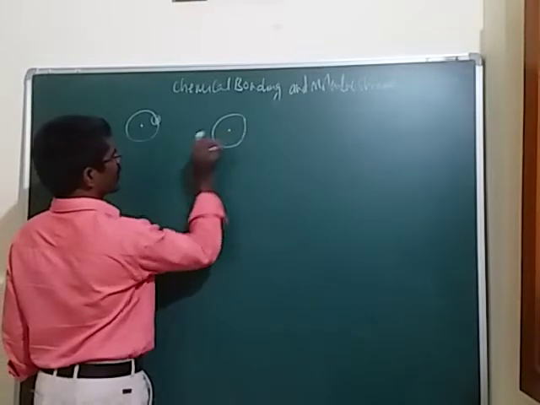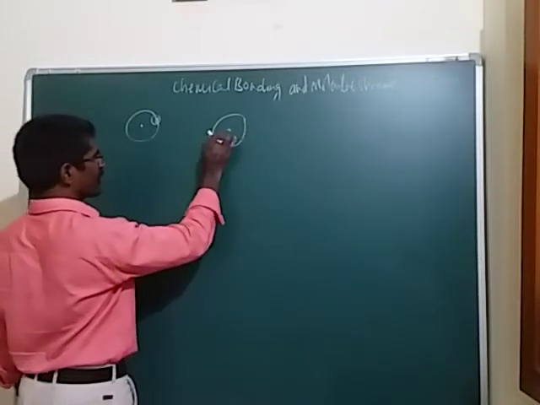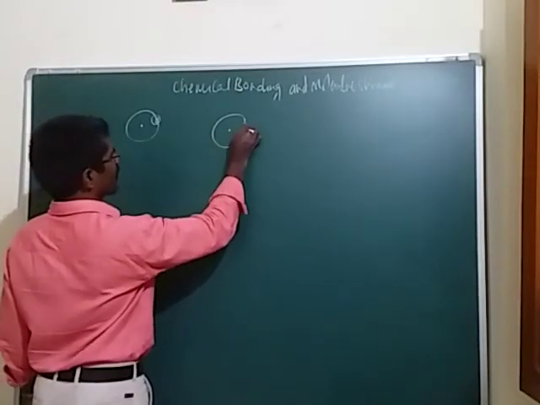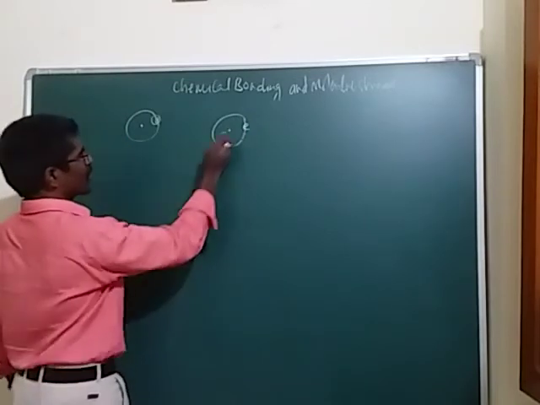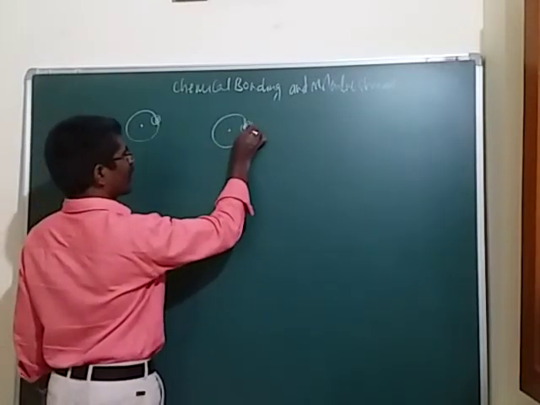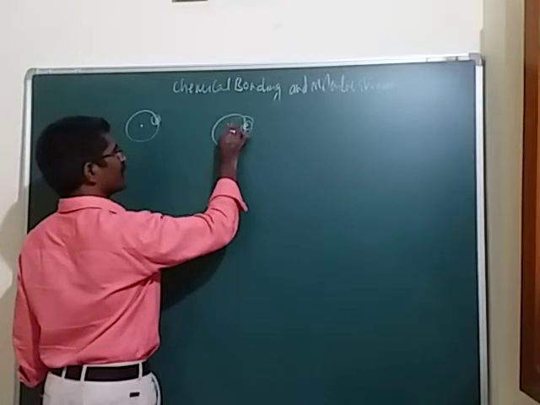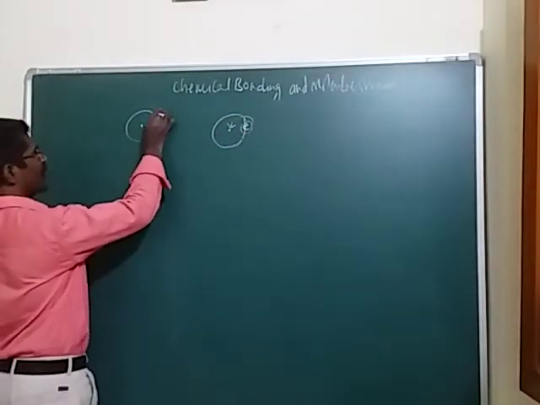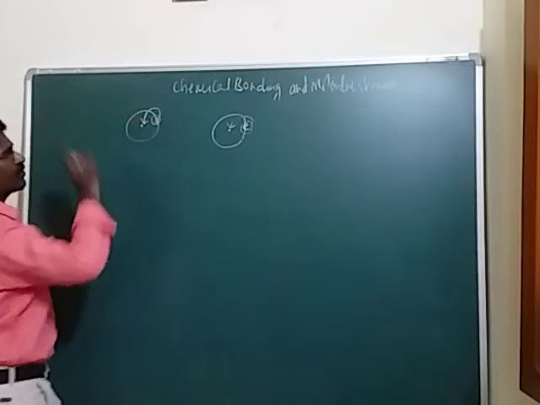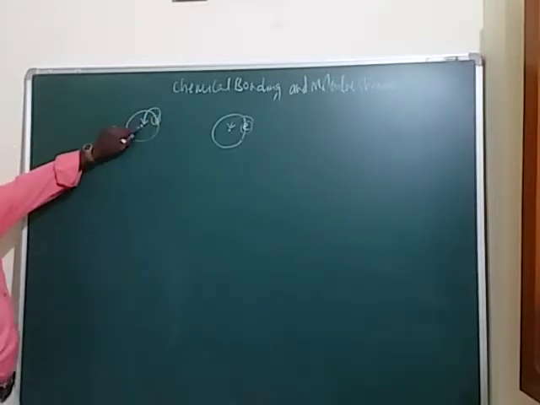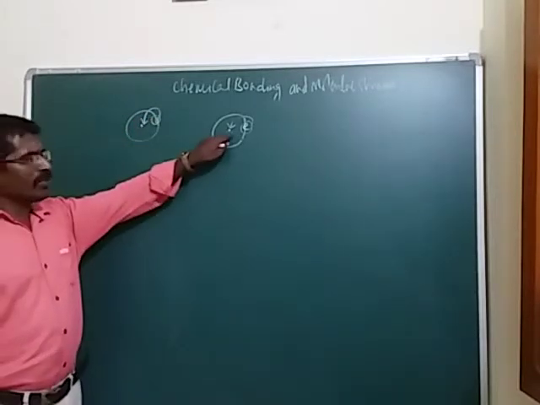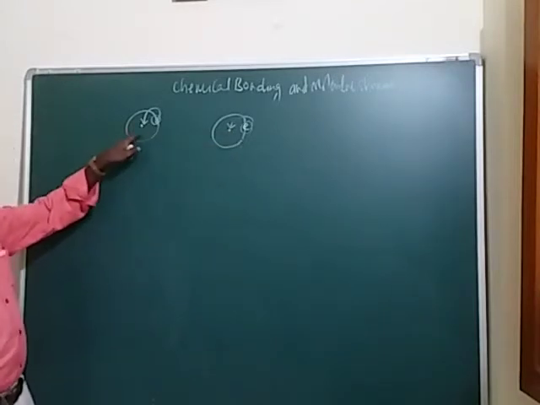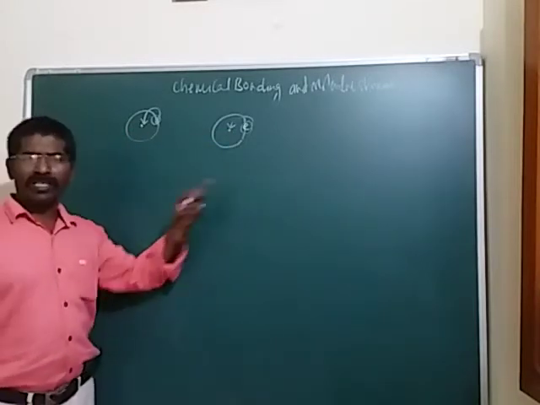Here also the central part of the atom is the nucleus, and here we have the electron. The electron of this atom is attracted by this nucleus, and here also the electron of this atom is attracted by its nucleus. It may be the nucleus of the A atom and the nucleus of the B atom, the nucleus of a hydrogen atom.